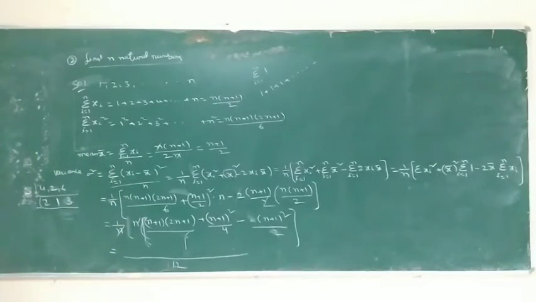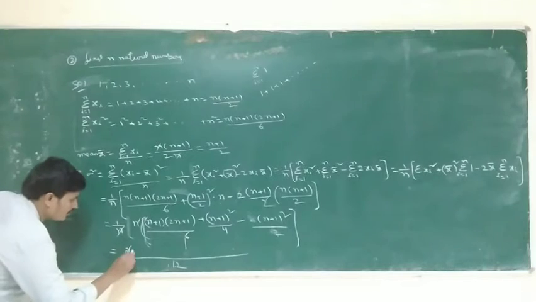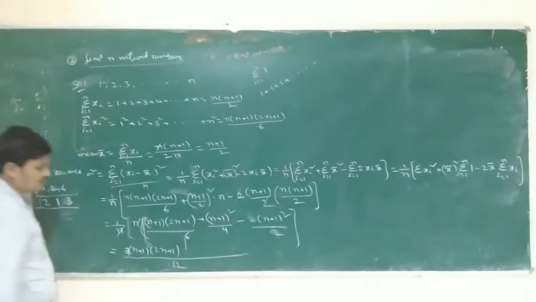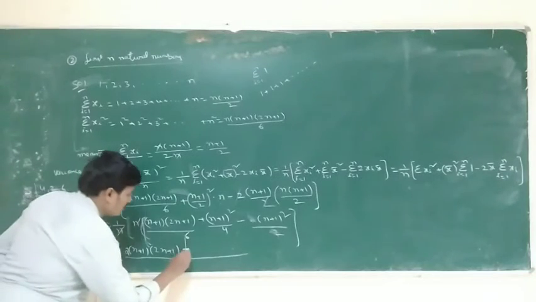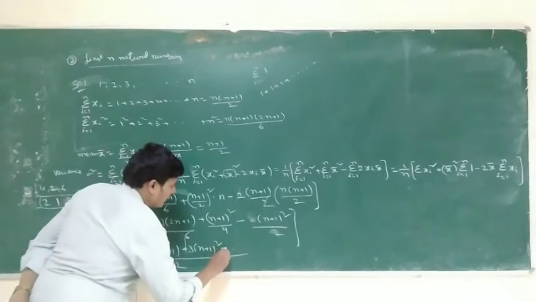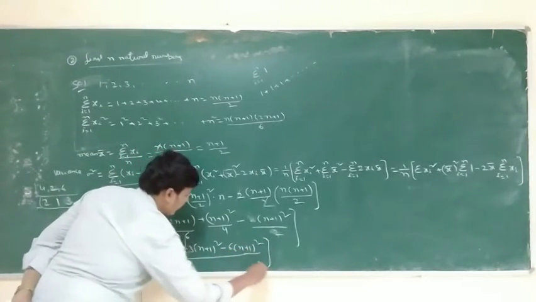So this is 6: 2 into n plus 1 into 2n plus 1, plus 3 into n plus 1 whole square, minus 6 into n plus 1 whole square.